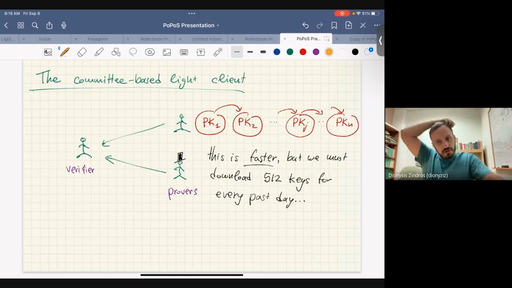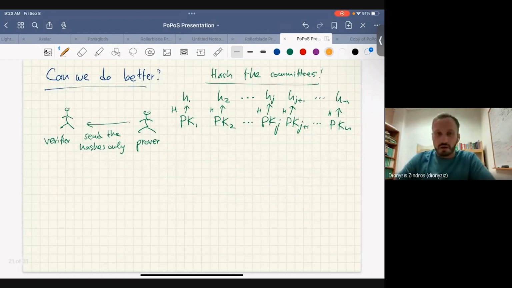Now, this is still much faster than what we had before with a full node, of course. We're not even sending blocks. But still, for every day that has passed in the history of the system, we need to send 512 different keys, and then also 2/3 of 512 signatures. Yeah, you can maybe aggregate the signatures into one signature and do some public key aggregation, but you still need to have all the 512 keys for every day. So it's reasonably light, but we want to make it faster. Let's see how we can do that.